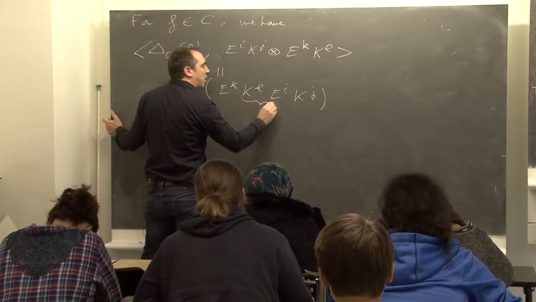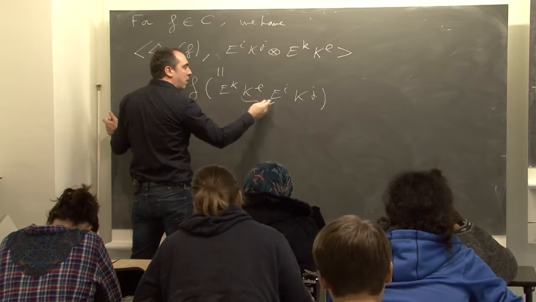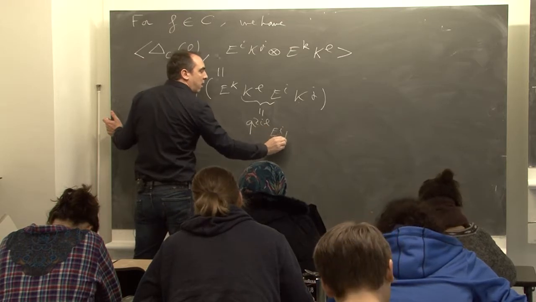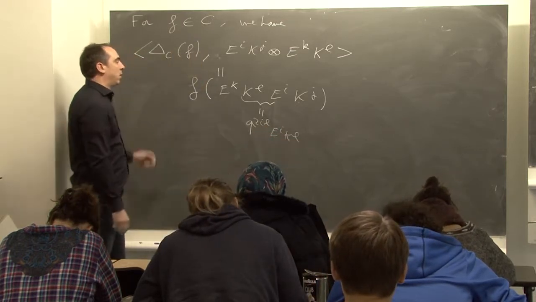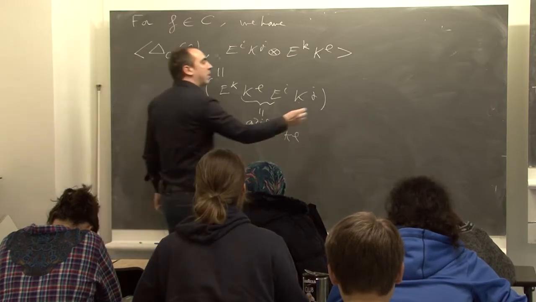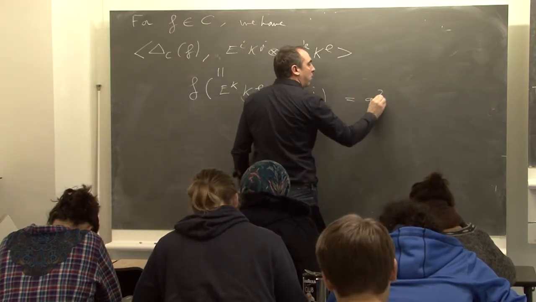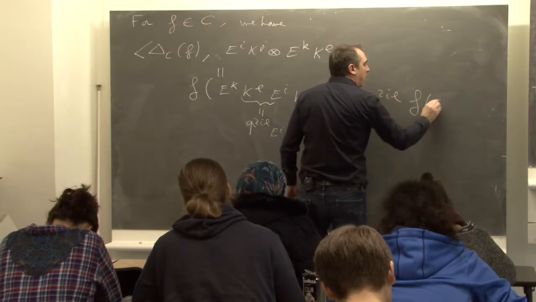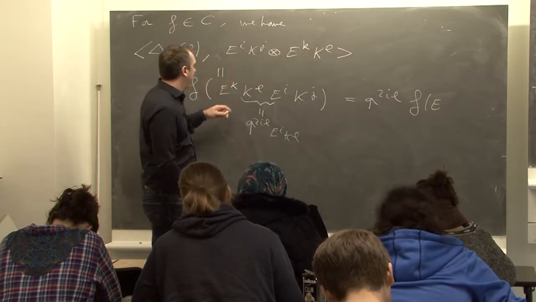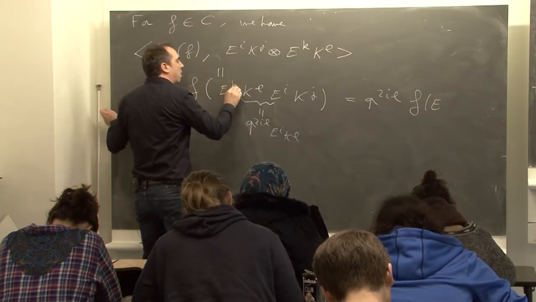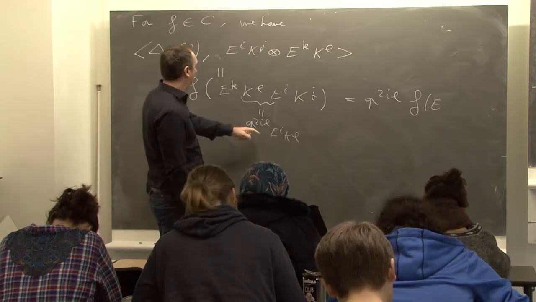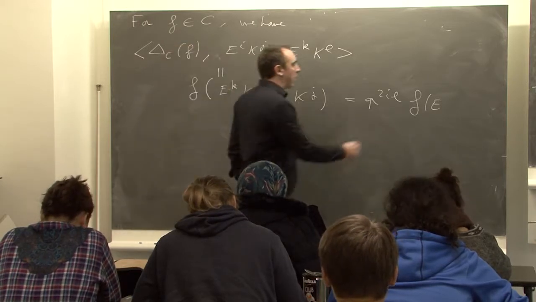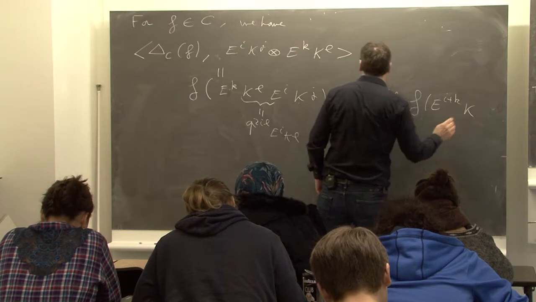But this is equal to q^{2il} e^i K^l. And so this is q^{2il} f of e^{i+k} K^{g+l}.